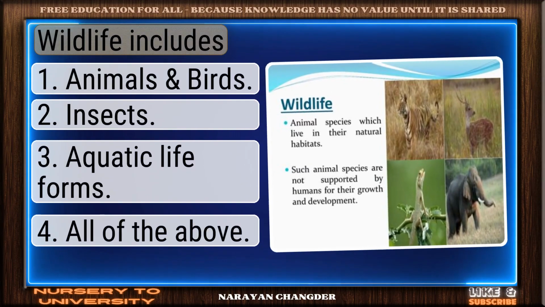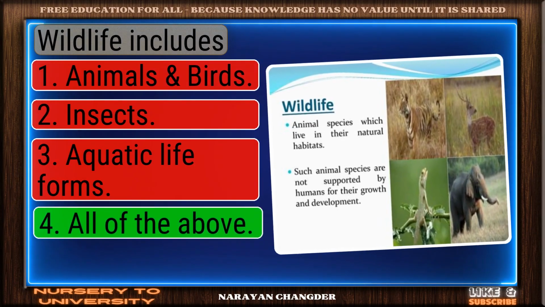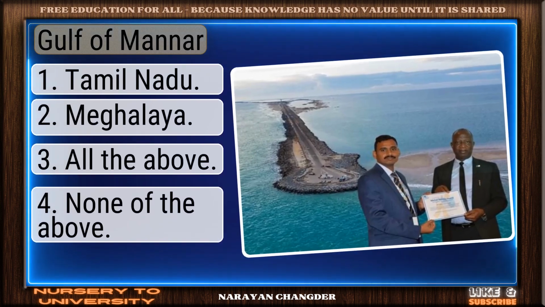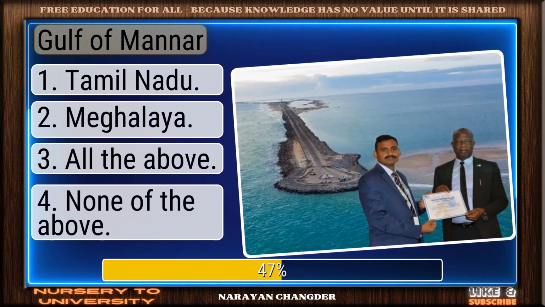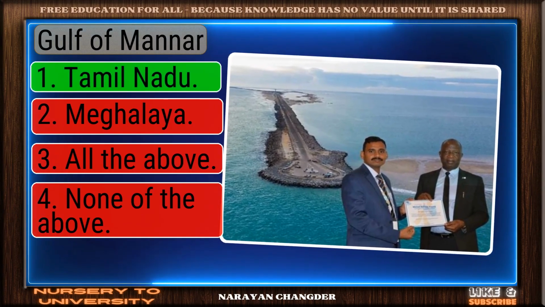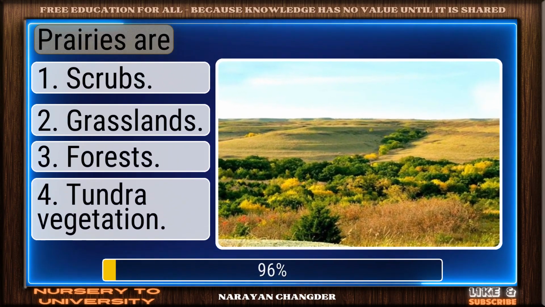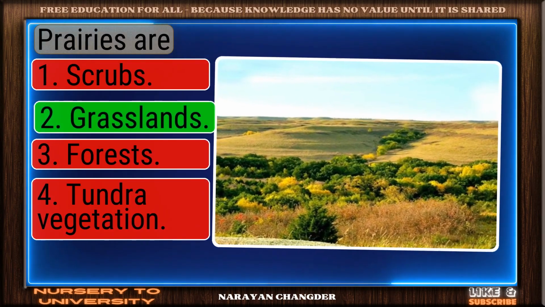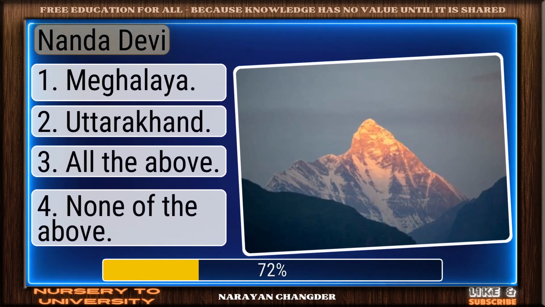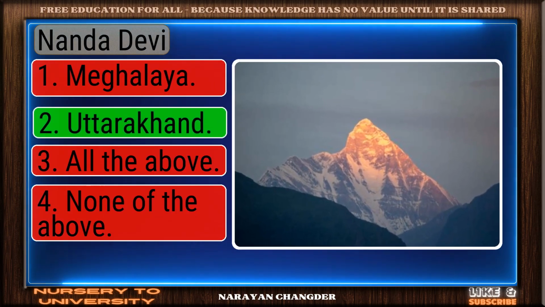Question number 297. Wildlife includes. You're right. All of the above is the correct answer. Question number 298. Gulf of Mannar. You got it. Your choice Tamil Nadu is right. Question number 299. Prairies are. Well picked. Grasslands is the correct answer. Question number 300. Nanda Devi. Great job. Uttarakhand is the accurate answer.